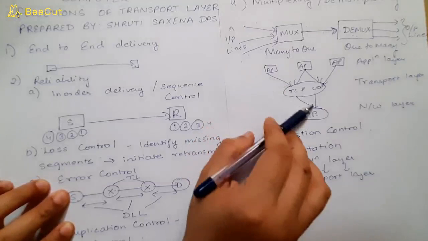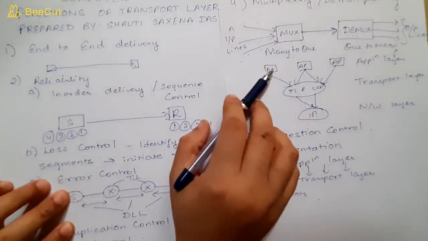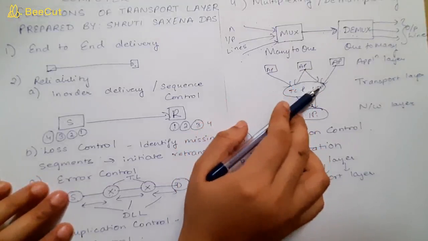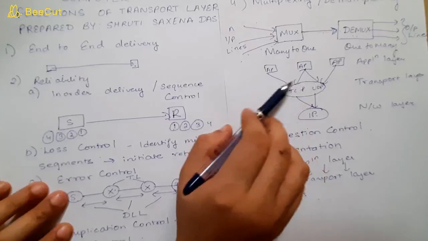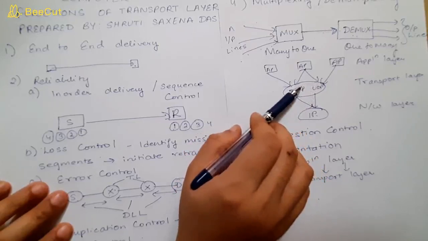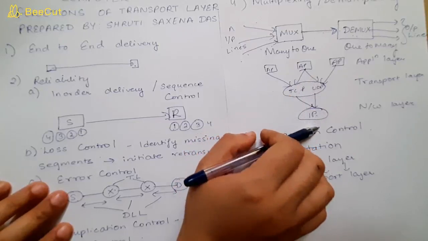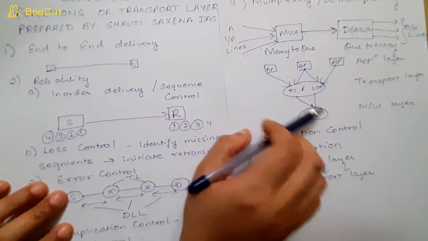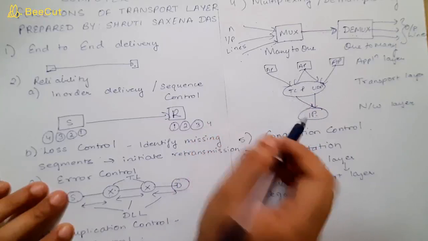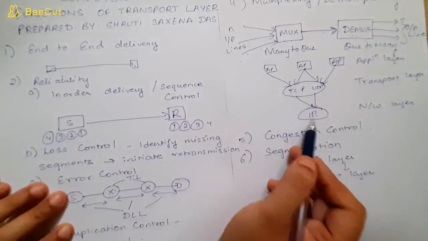So whatever continuous data is coming from the application layer will be divided into multiple segments. Those segments will be sent to the network layer using the IP protocol.